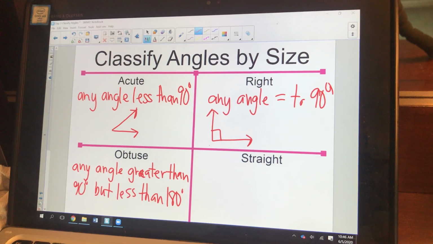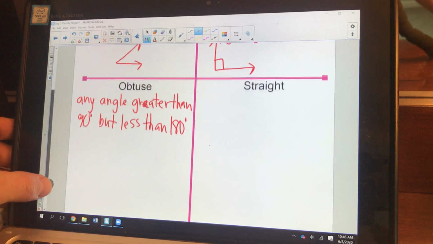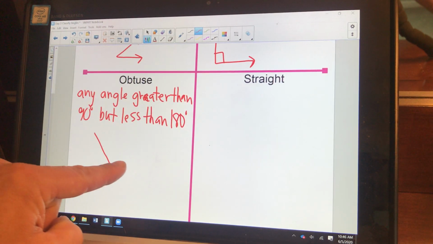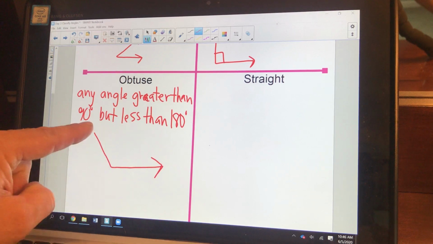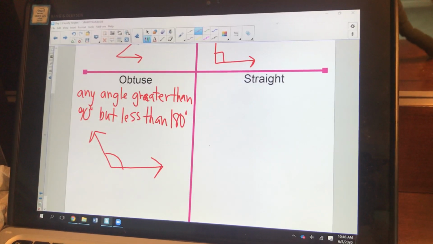So, technically, anything bigger than 90, 90.001 would be considered obtuse, and anything leading up until 180 degrees, right, that'd be obtuse. That'd be like 179.9, right? So I have a big open angle here. That's an obtuse angle, okay?